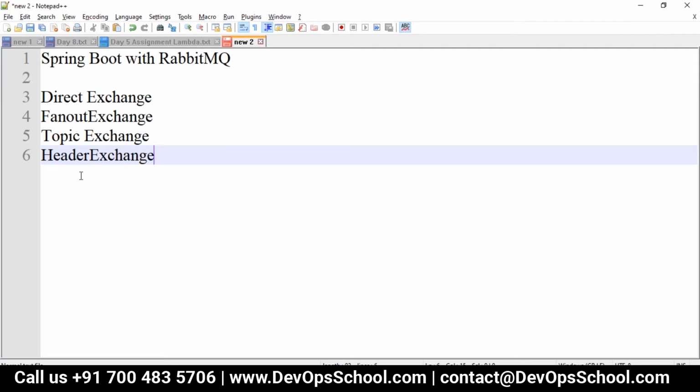So suppose we have these different types of exchanges. Based on the routing key that we are sending, a message will be sent to the queue having the same routing key specified in the binding rule.